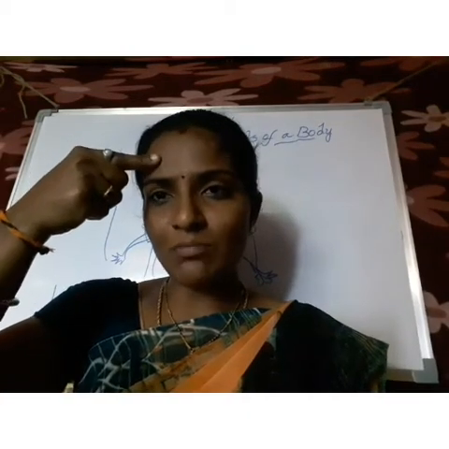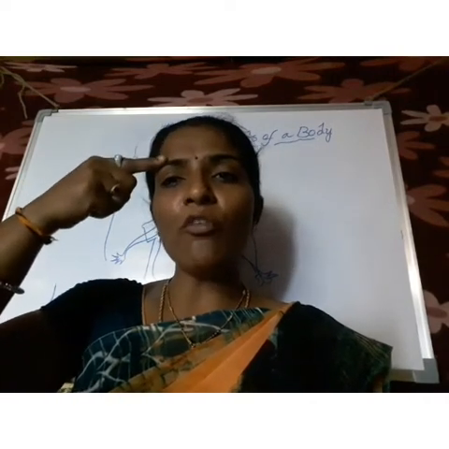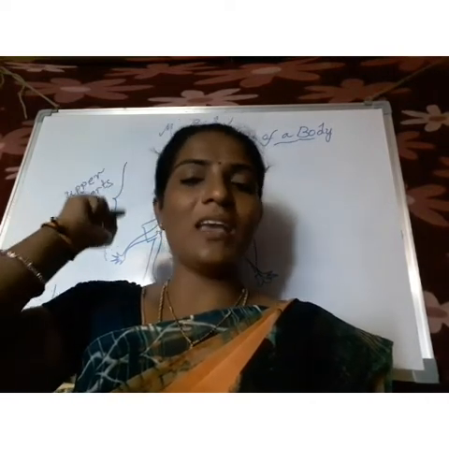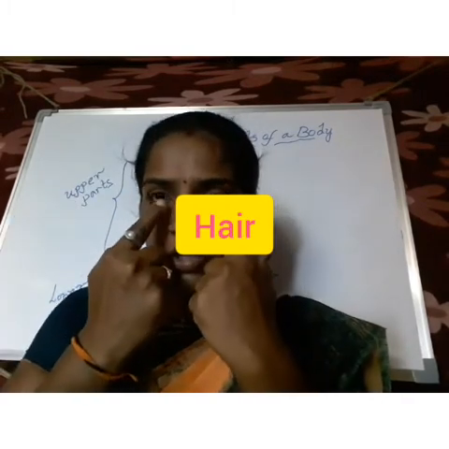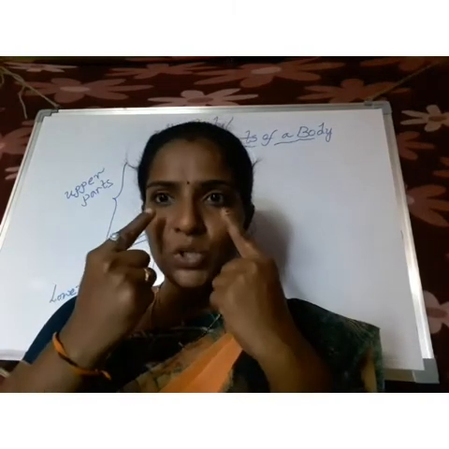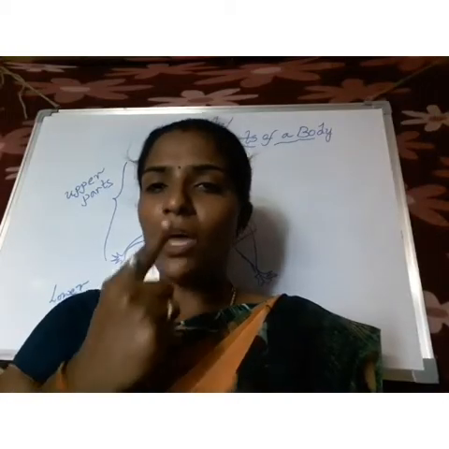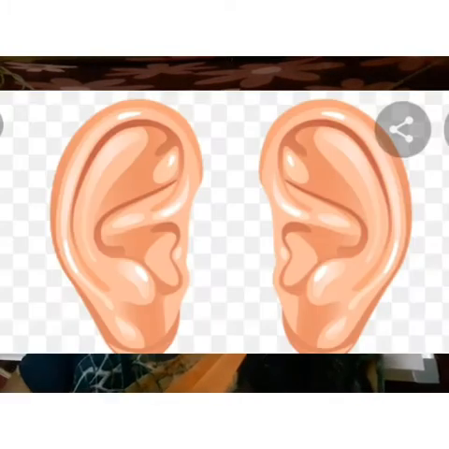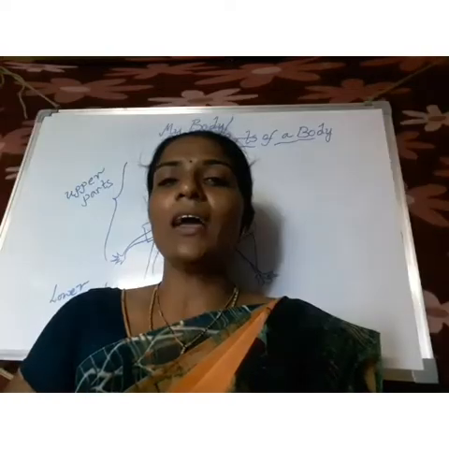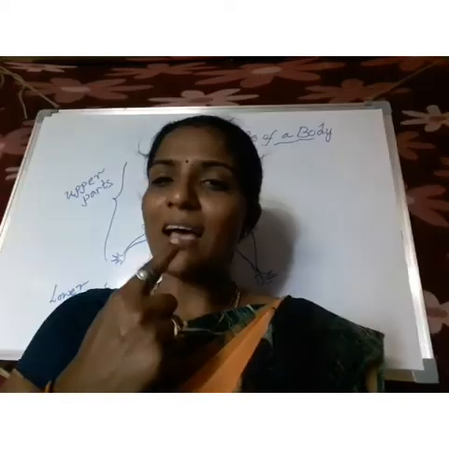See, this is my forehead, and above the forehead it is called hair. I have two eyes, and I have a nose. I have two ears, and I have two lips. In that, we call this a mouth.